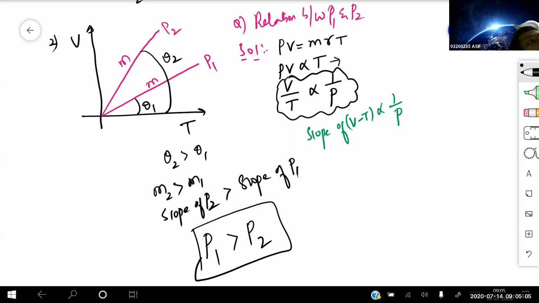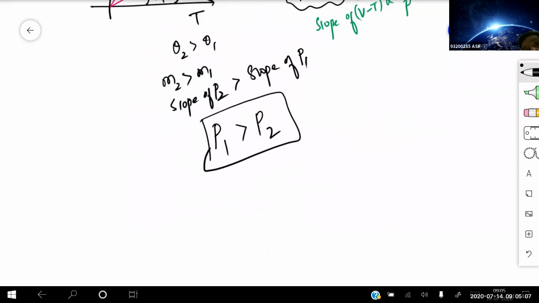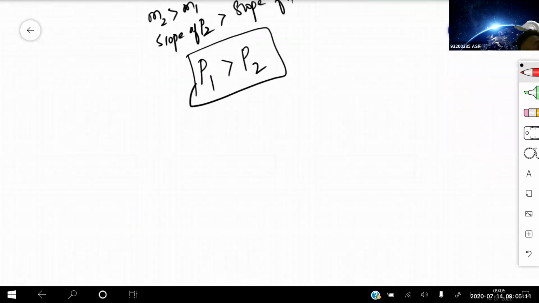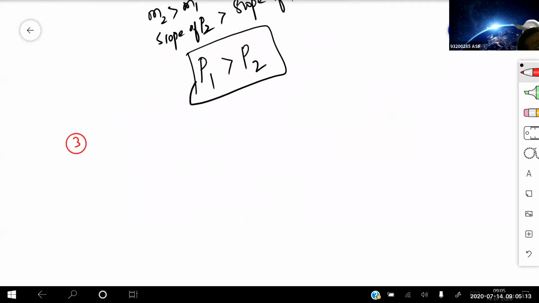Chalo. Let us try to do one more. Let me see how we can do this one also. So third example. This is the graph I'm trying to draw: pressure versus volume.